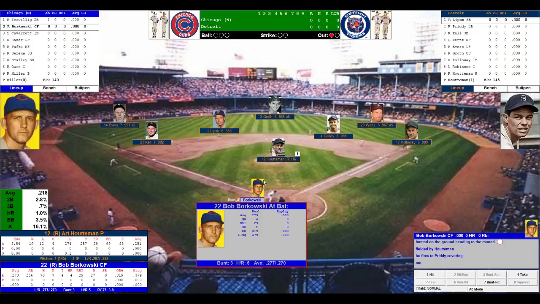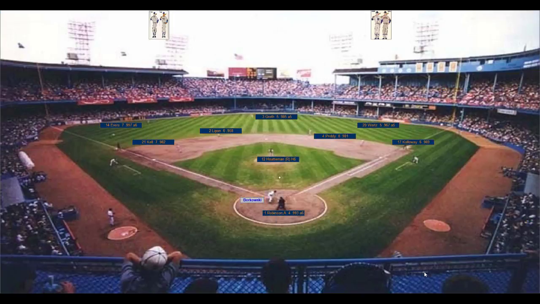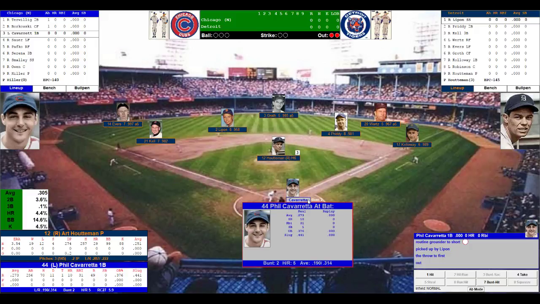Here comes Bob Borkowski. .273, 4 home runs, 29 runs driven in, .270 off right-handed pitching. He'll take strike 1. Houtteman leads off with a strike. No balls, 1 strike. Borkowski digs in. Robinson sets the target. Borkowski grounds to Lipon, who throws to first for the out. 2 down. So 2 outs, no one on.